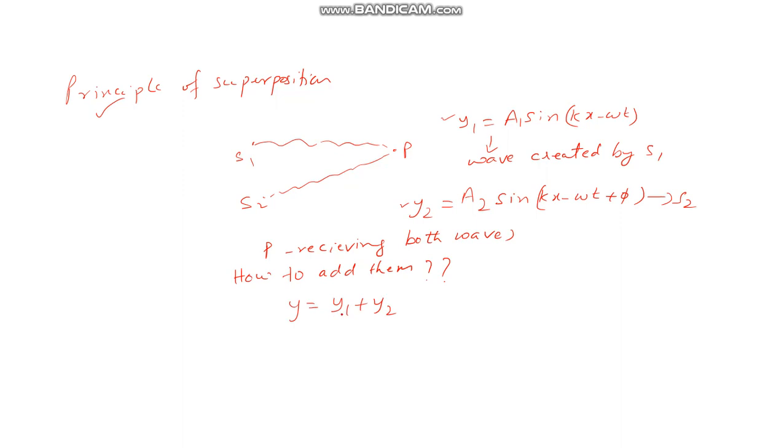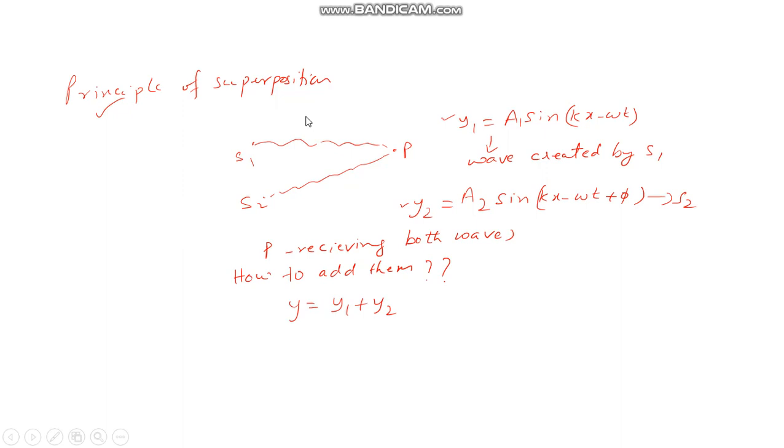Y1 is the displacement created by the first wave. This is the source which created this wave. Y2 is the displacement created because of the wave created by S2. You add these two, you get the total displacement. This is the concept of the principle of superposition, and the result won't be affected.